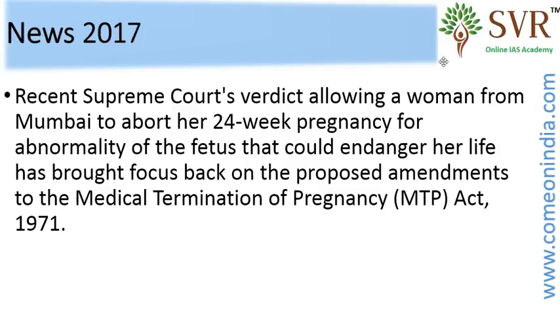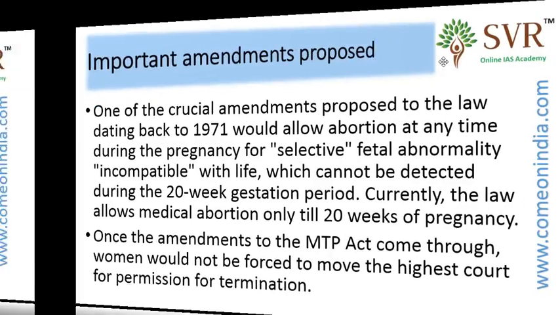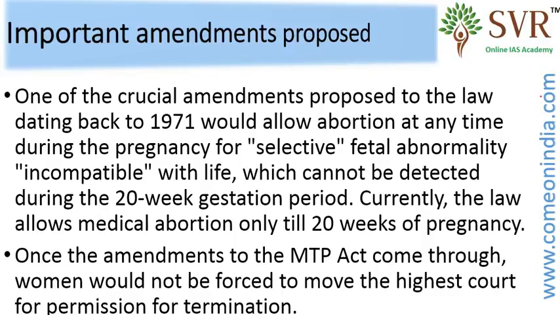The news about the 24 weeks pregnancy abnormality we already discussed. And what are the important amendments proposed? The important amendment is that the 20 weeks limit should be abolished for selective fetal abnormality that is incompatible with life. As already discussed, the law at present allows medical abortion only till 20 weeks of pregnancy.